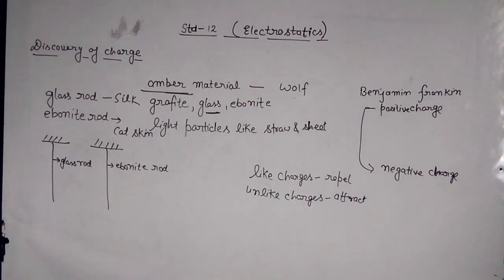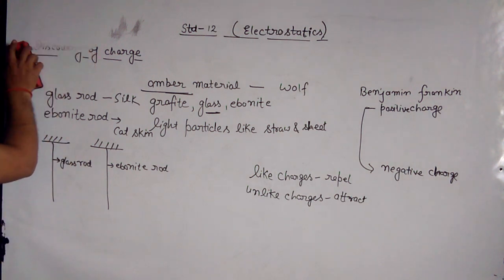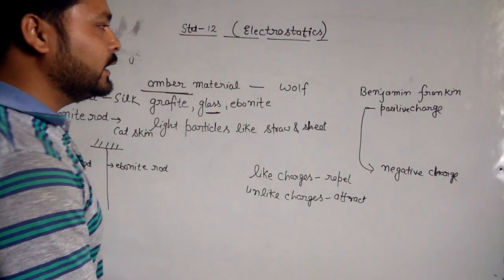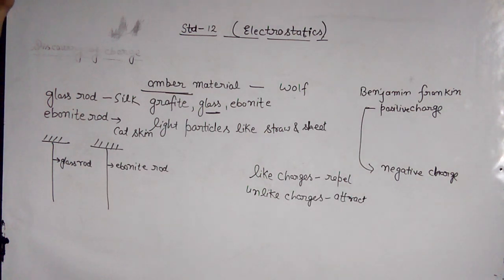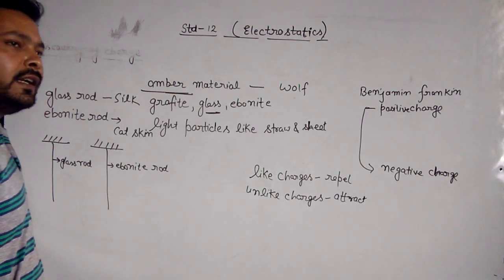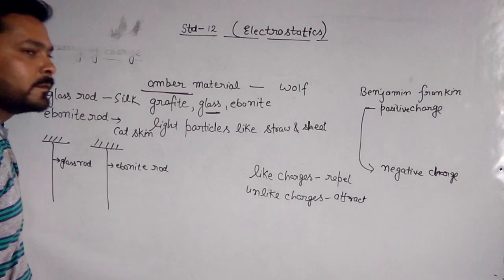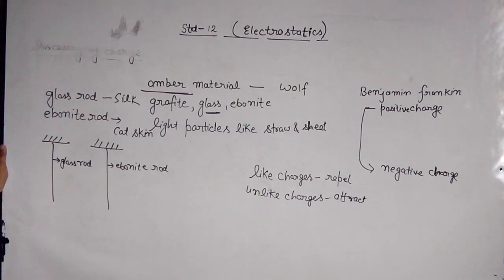Now we will discuss the properties of the charge. Charge is conserved. Charge can never be destroyed and nor be created. Like energy, as we know that energy cannot be created or destroyed, charges cannot be destroyed and cannot be created. This follows the quantization of charge. Quantization of charge means this charge cannot be divided easily.